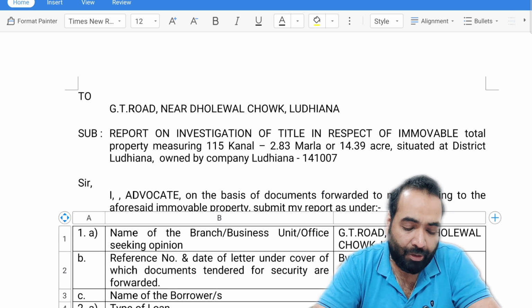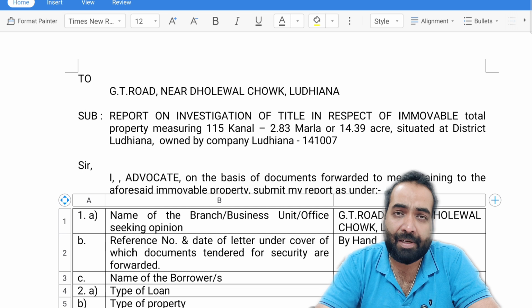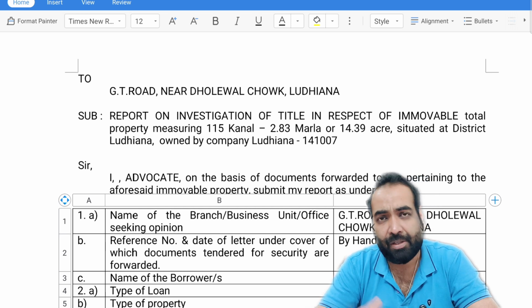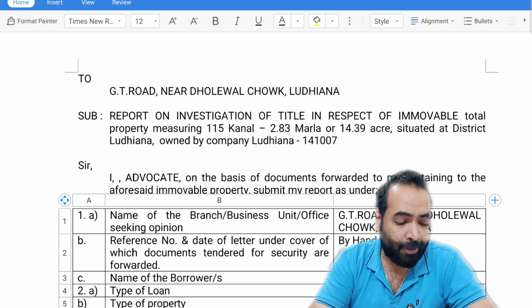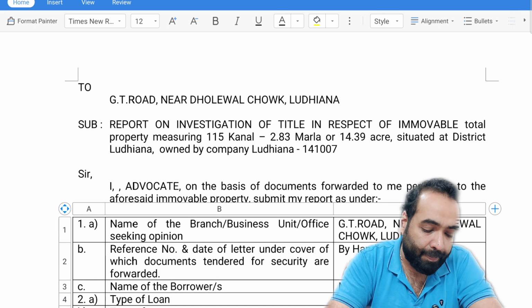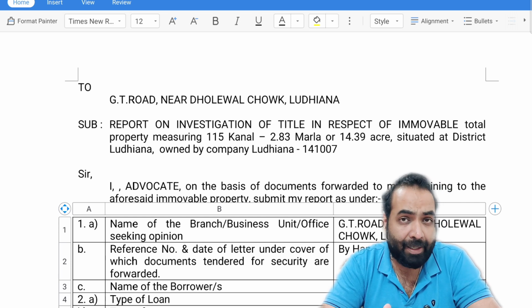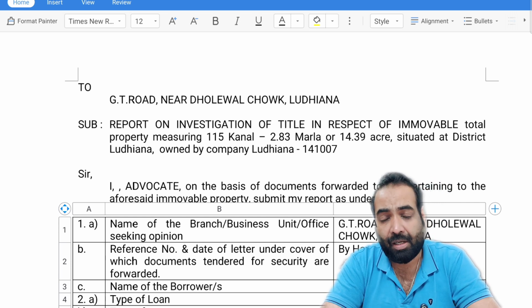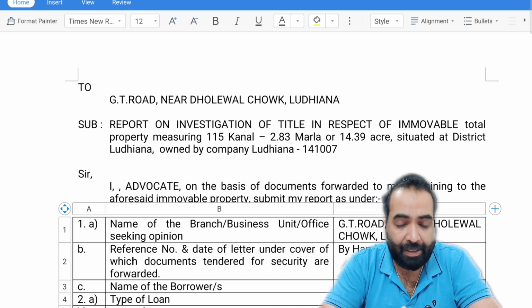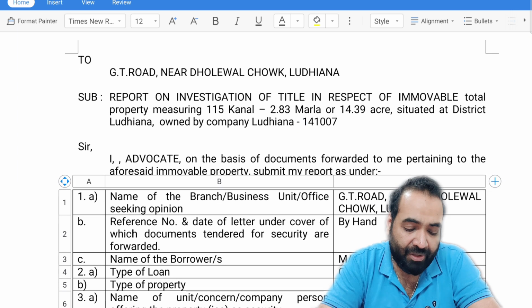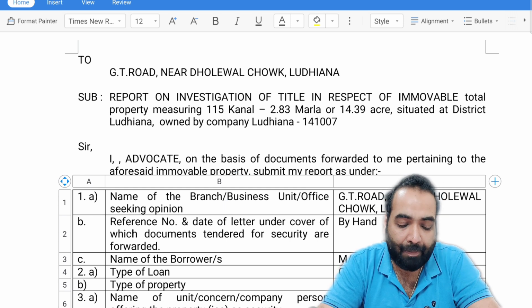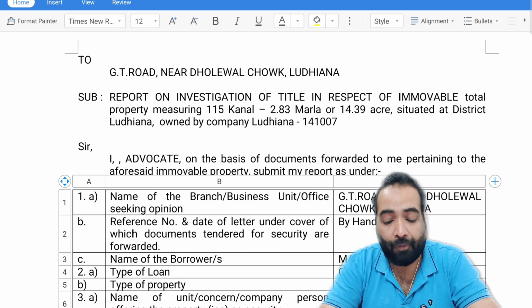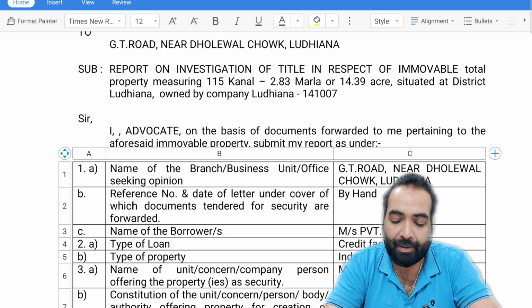So here, I have deleted the client's sensitive information and many title deeds information also, for simplicity, so that you can understand the nature of this report. He has mentioned that the report is addressed to, I have deleted the name, the branch manager or the authorized person of the bank. He addresses this report to them, and the subject is the report on investigation of title in respect of immovable property measuring 115 canal or 14.39 acres situated at district Ludhiana. The complete address I have already deleted from here.